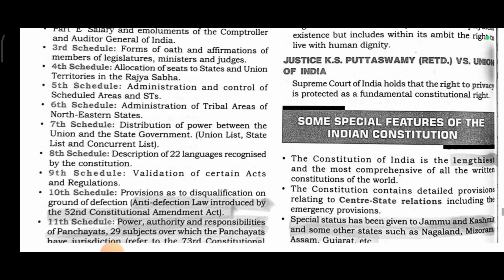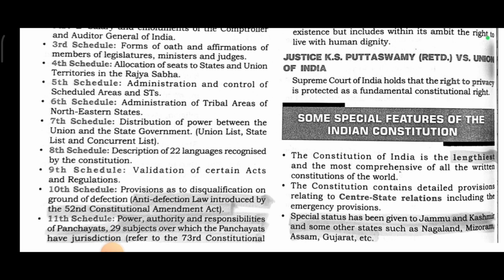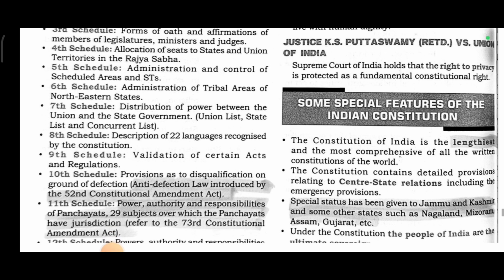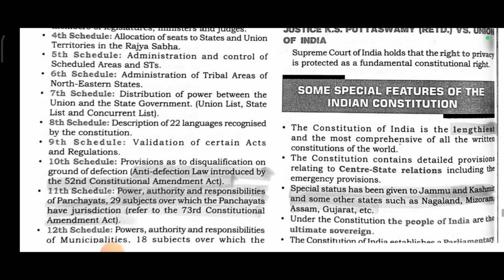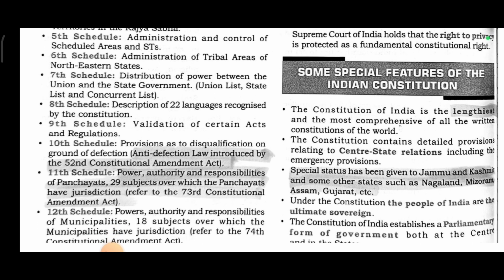Third Schedule: forms of oath and affirmation of members of legislatures, ministers and judges. Fourth Schedule: allocation of seats of states and union territories in the Rajya Sabha. Fifth Schedule: administration and control of scheduled areas and STs. Sixth Schedule: administration of tribal areas of northeastern states. Seventh Schedule: distribution of power between the union and the state governments. Union list, state list and concurrent list.